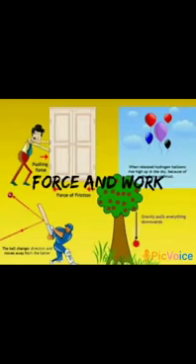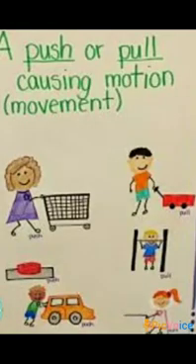Then we can move a thing, for example, a chair or table. What do we do? We apply force to pull it. That means nothing can move unless force is applied to it. Then what is force, children? A force is a push or a pull. A push is a force and a pull is also a force that can cause the motion or movement of things.